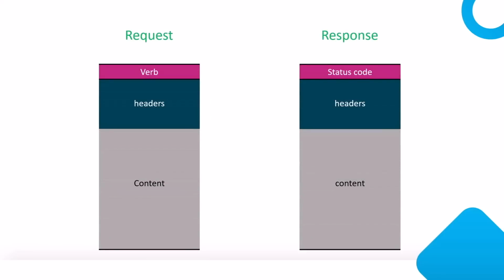So typically if we have to compare request and response, both of them will have headers and content, but the main thing that differentiates them here is the verb and status code. Request has the verb, which defines what action needs to happen, and response has the status code, which defines if the request was processed successfully, if there were errors, and so on. Headers will be different for request and response, but typically headers define metadata, and content will have any content that needs to be passed with either request or response.